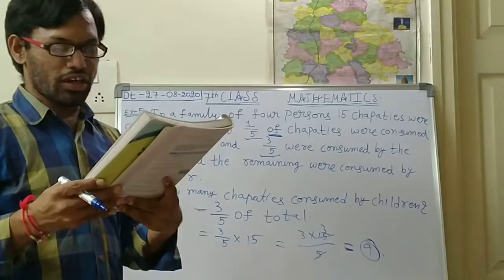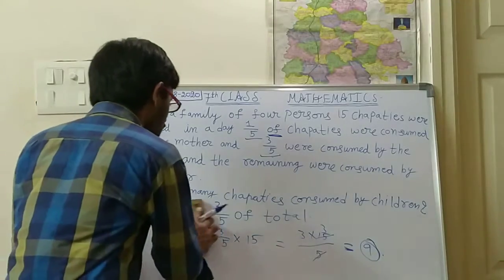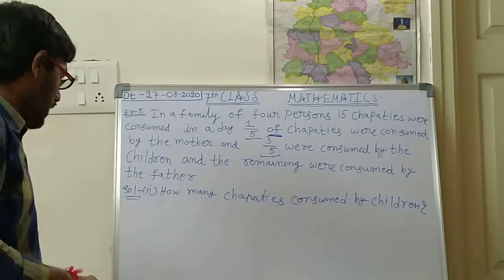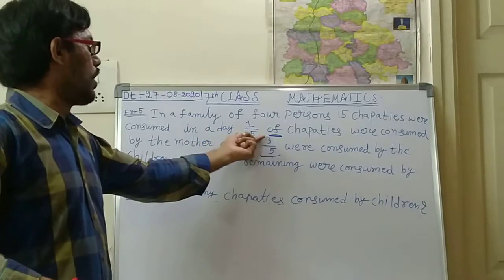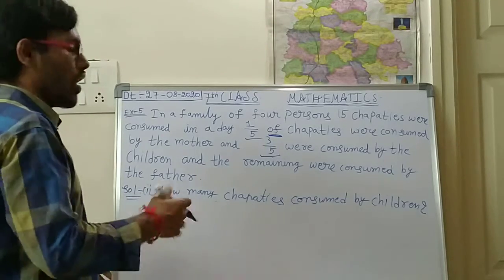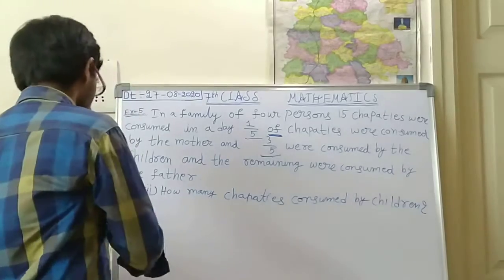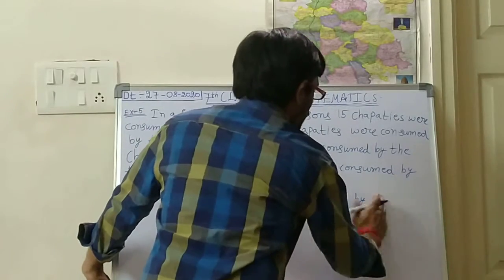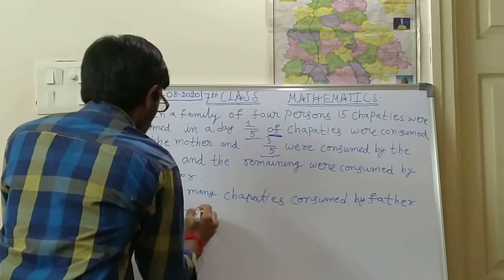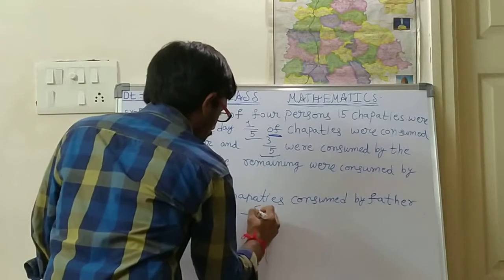What fraction of total chapatis has been consumed by the father? So for the father, he is not asking how many chapatis he has eaten. He is asking how much fraction. So how much fraction part the father has eaten. For that, what should you know? First of all, you should know how many remaining chapatis are there. So how many chapatis were consumed by the father, you should know. By father, that is equal to total minus